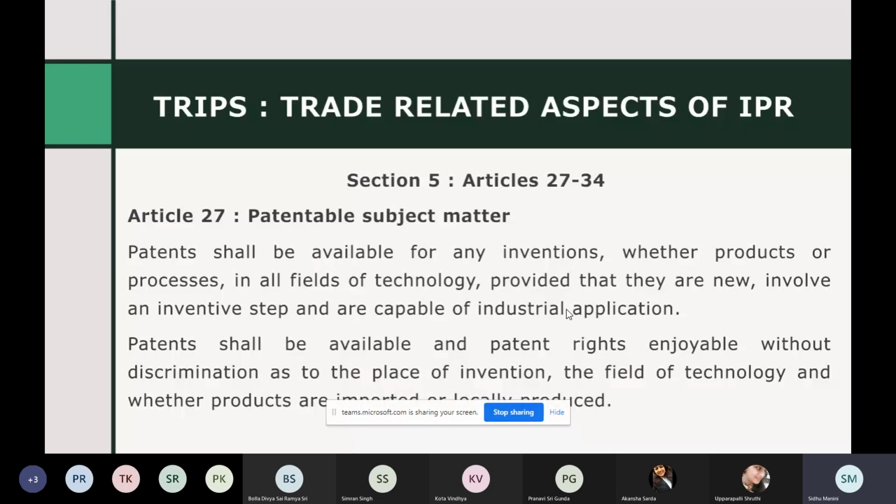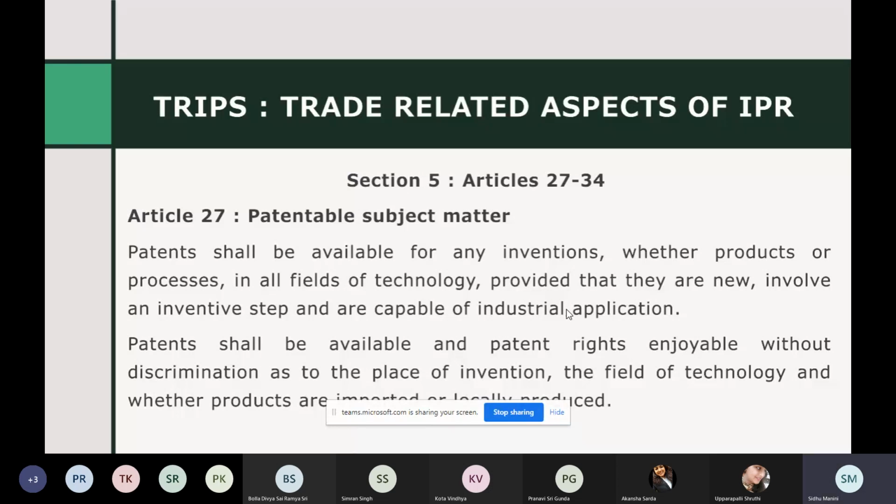Now you see from where the Indian law has devised their patent criteria. So novelty, inventive step, and capable of industrial application are provided under Article 27 of TRIPS. Now you need to remember this particular article, the number, that Article 27 provides for this. So basically, TRIPS now says that countries have the option of providing both product, process, or any one of them. They have to provide it in all fields of technology. You cannot restrict the field of technology, provided that they are new, inventive step, and capable of industrial application. Countries have the freedom to provide more protections, but these are the minimum standards that they have to adhere to.